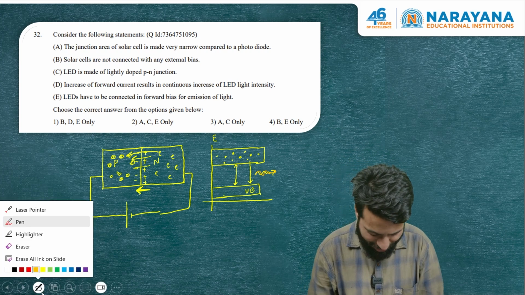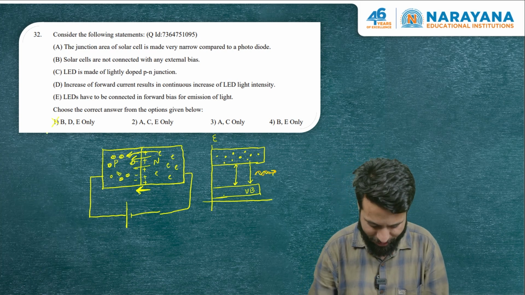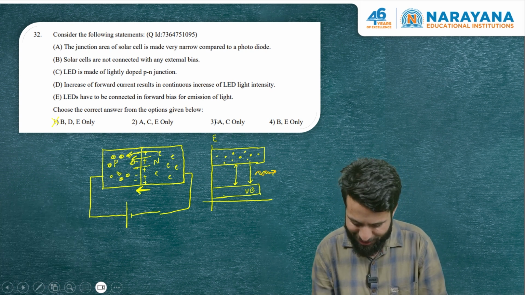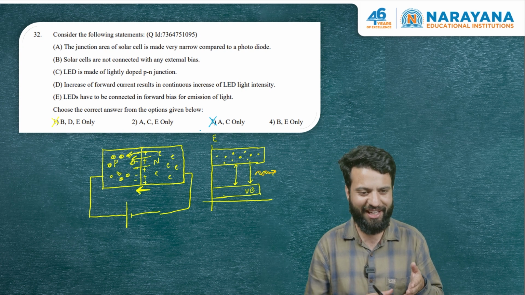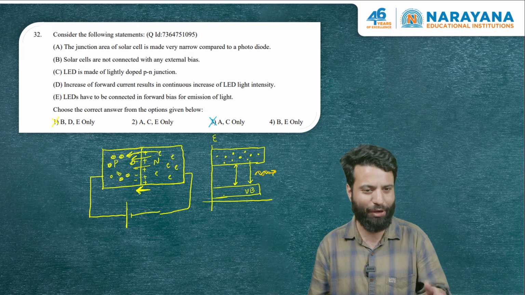And if option D is not correct, what we can very carefully say is that option 1 is not correct. As I told you, option E is correct. So obviously 3 can also not be the answer. Now we have between A, C, E and B, E. So let us look at option B.